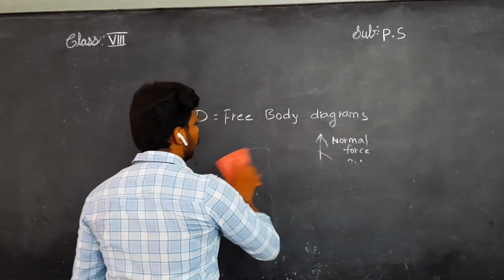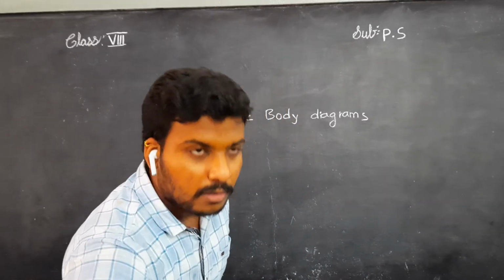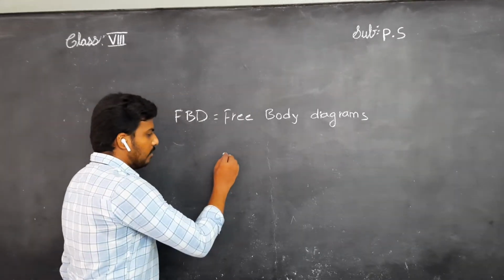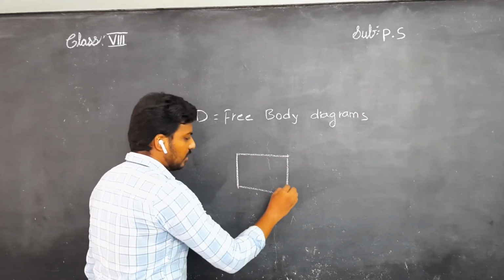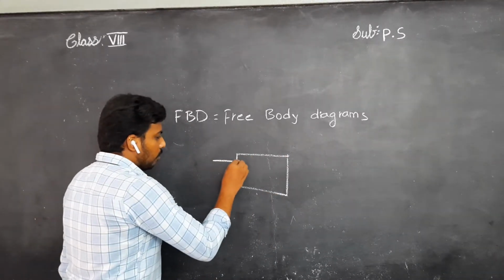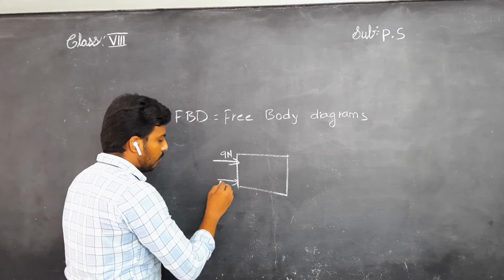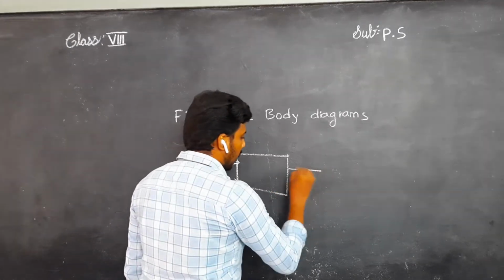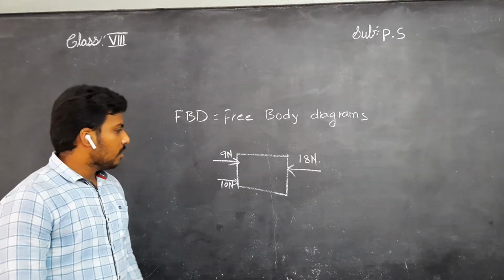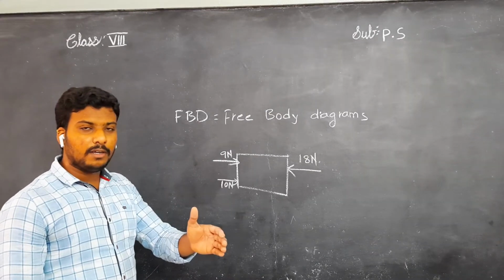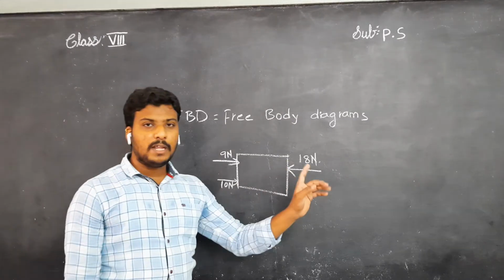We already discussed net force in previous class. See, I will draw one free body diagram right now. See, this was a wooden case. Your friend applied 9 newtons and another friend of you applied 10 newtons. From this side, I am applying 18 newtons. Understand, children? From this side, your friend and your friend's friend is applying 9 newtons and 10 newtons. From this side, I am applying 18 newtons.